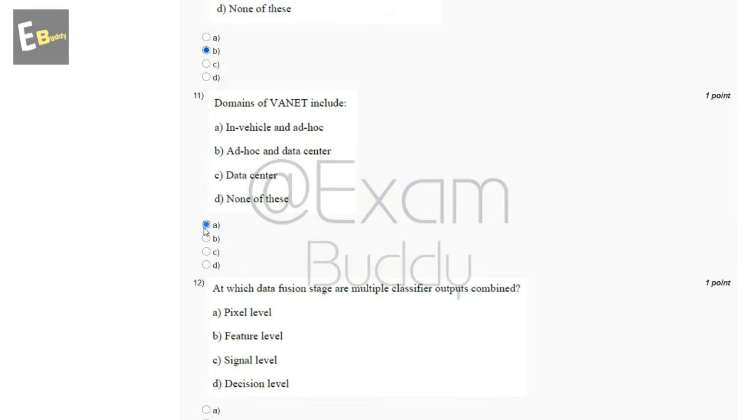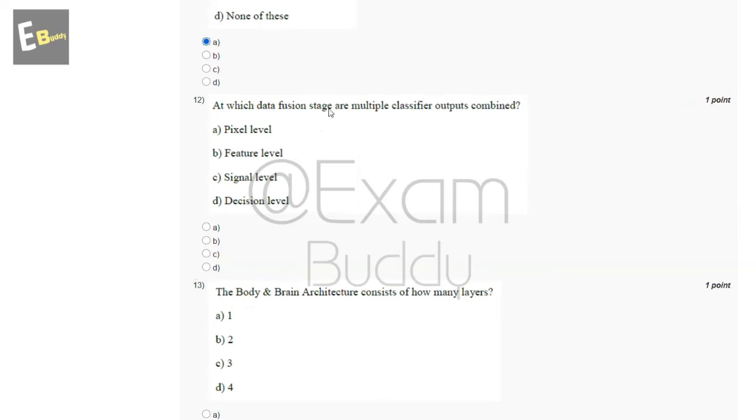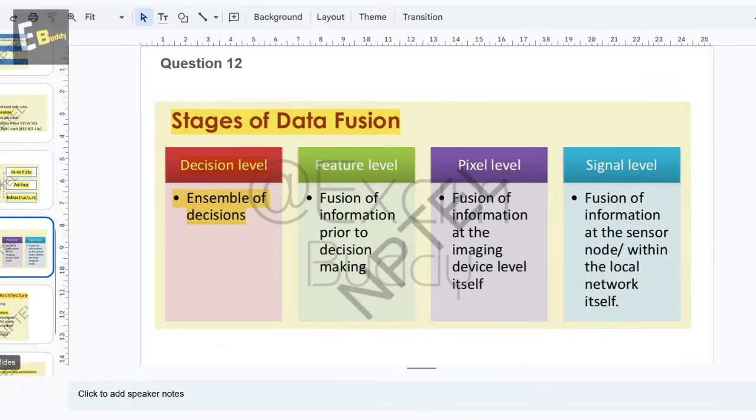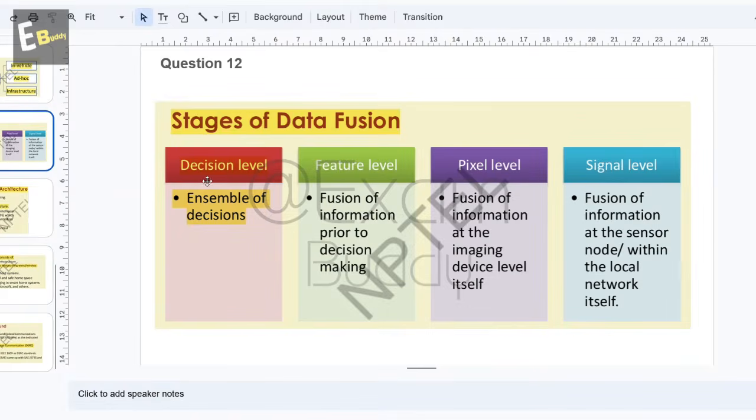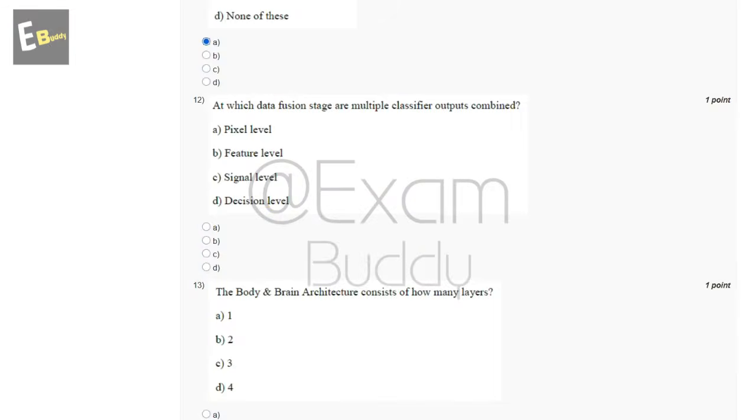Now the 12th question is: at which data fusion stage are multiple classifier outputs combined? So these are the options, and now let's check the answer of our 12th question. Stages of data fusion: decision level, ensemble of decisions. So the answer of our 12th question is D.